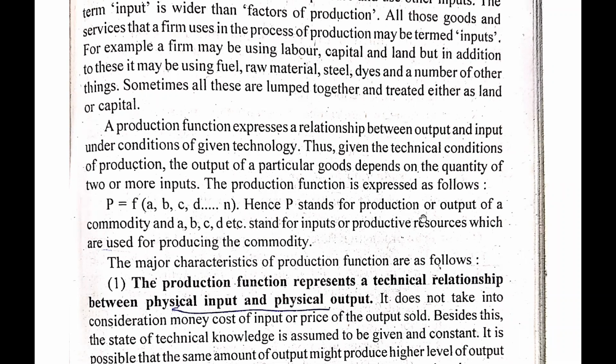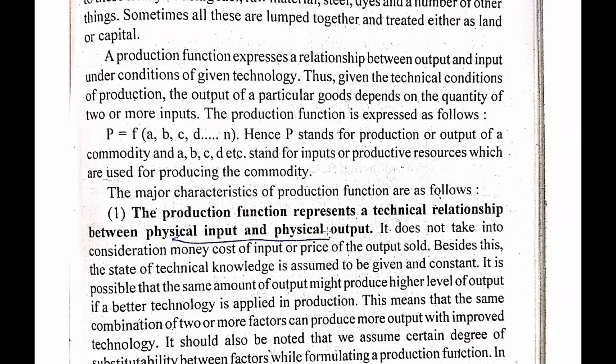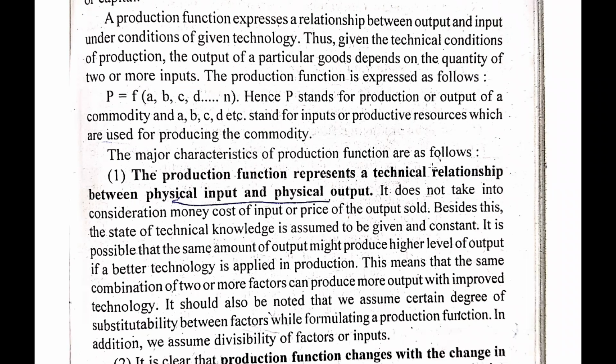Hence, P stands for production or output of a commodity, and A, B, C, D, etc. stand for inputs or productive resources which are used for producing the commodity. So, guys, the major characteristics of production function are as follows.